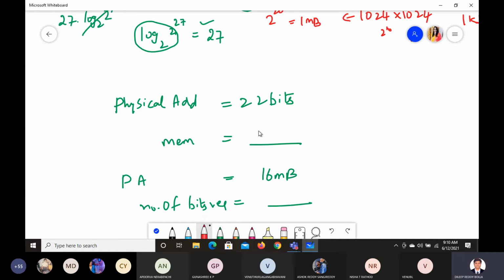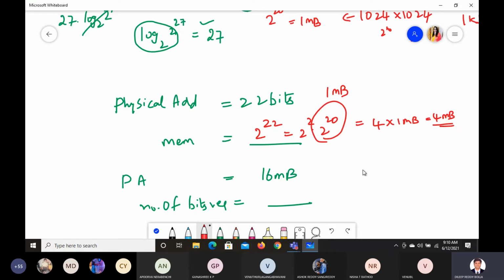22 bits means 2 power 22, which is 2 power 2 into 2 power 20. Why? Because this 2 power 20, we know it is 1 MB. Correct? 2 power 2 is 4, and into 1 MB, which is 4 MB of space we need.